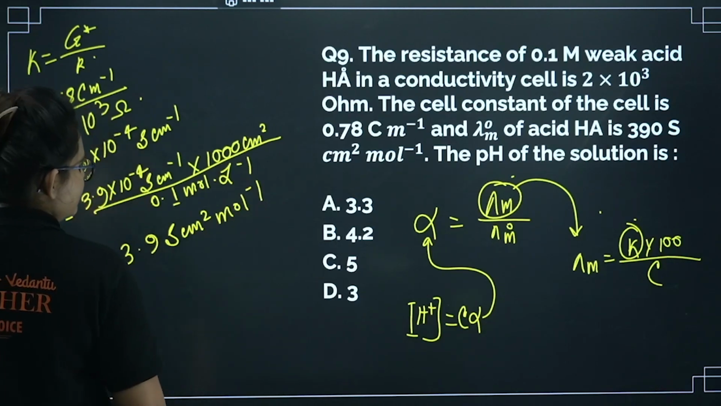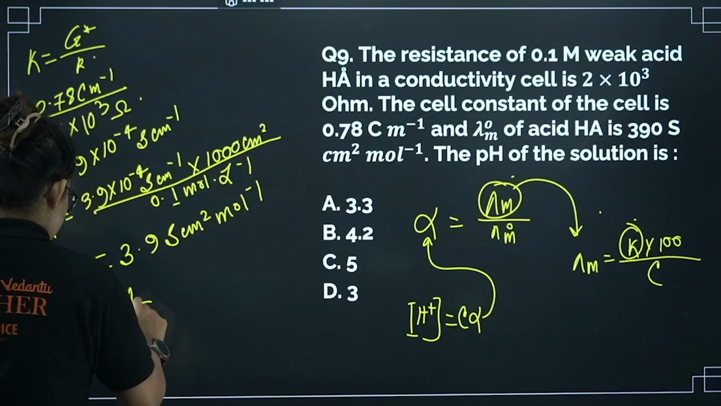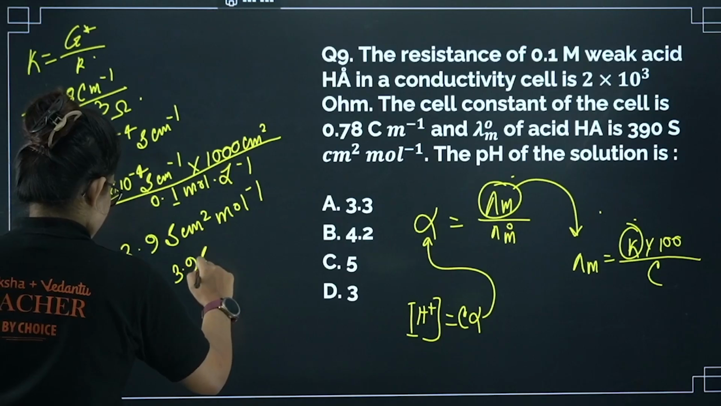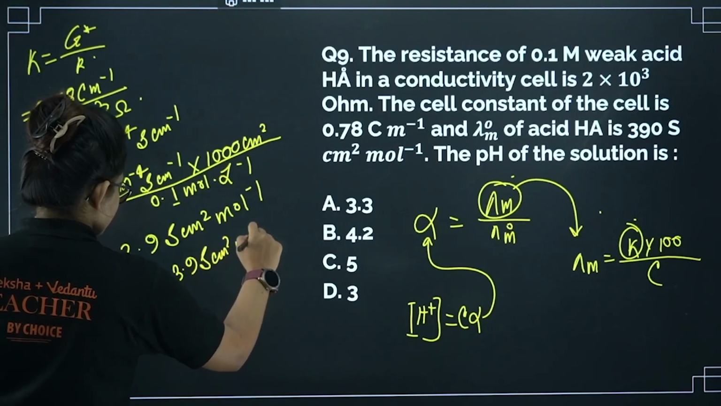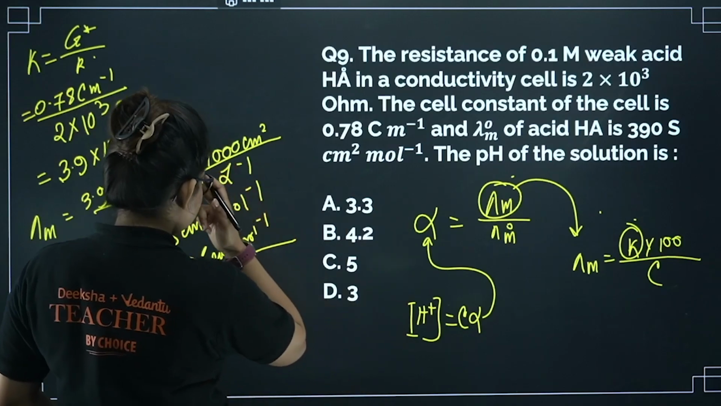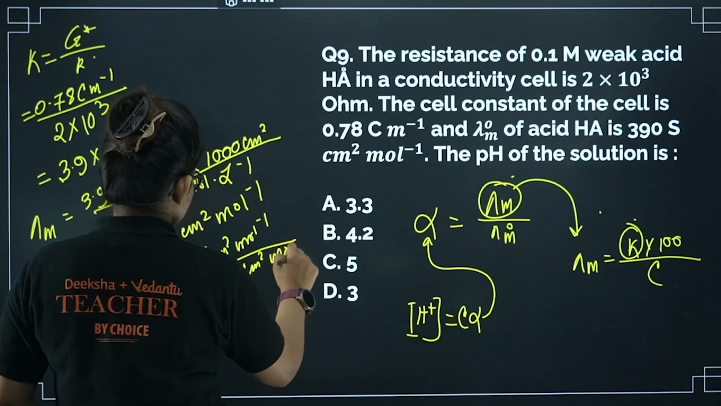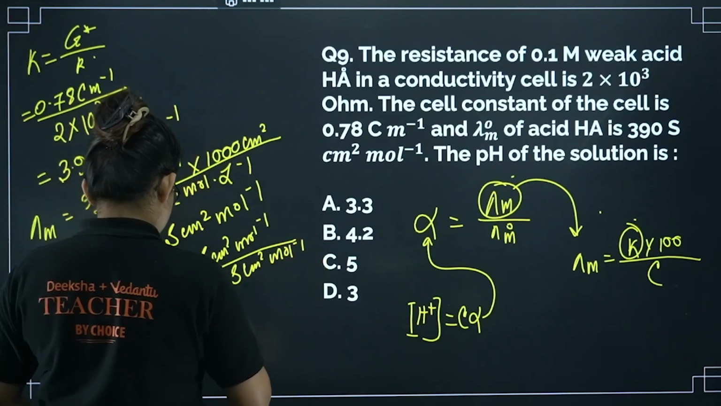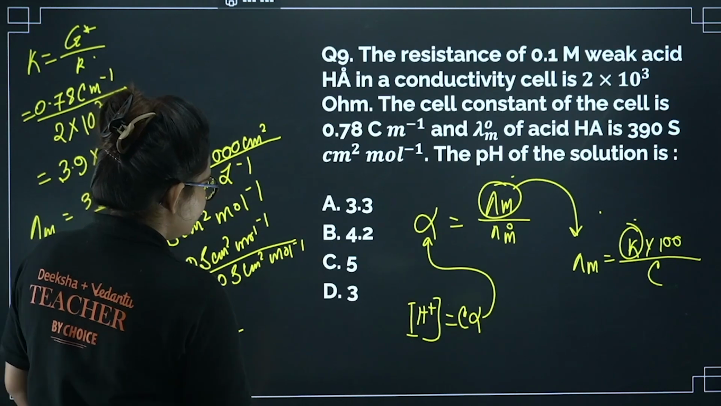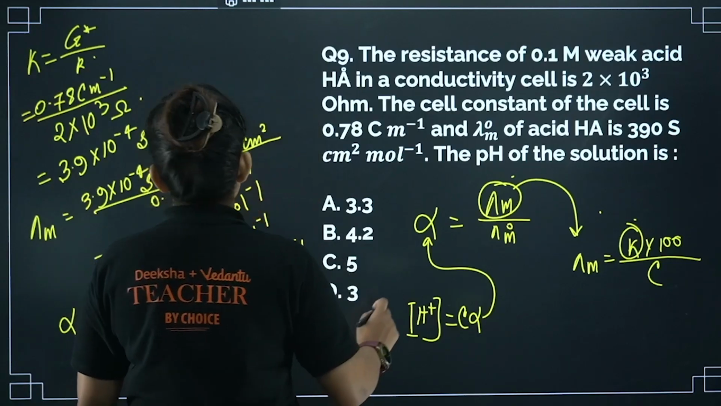Now what I have to do is find out alpha. Alpha equals lambda m by lambda m0. So lambda m is going to be 3.9 Siemens centimeter square mole inverse, and the lambda m0 value is given as 390 Siemens centimeter square mole inverse. So the units will be cancelled out and hence you will get 0.01 from here. That is your alpha. So from here what I have to do next is find out C alpha. So let's proceed further.